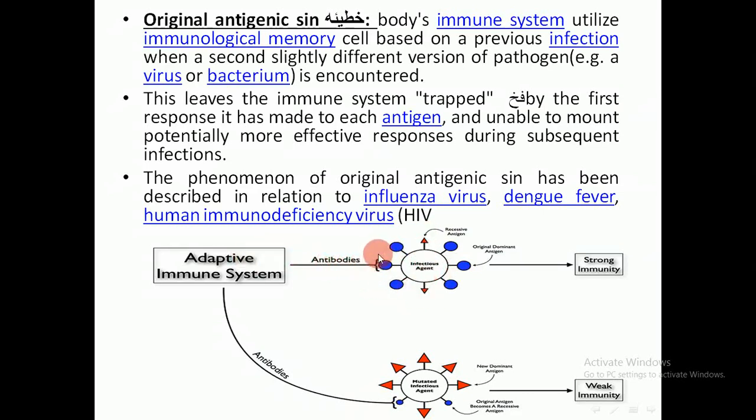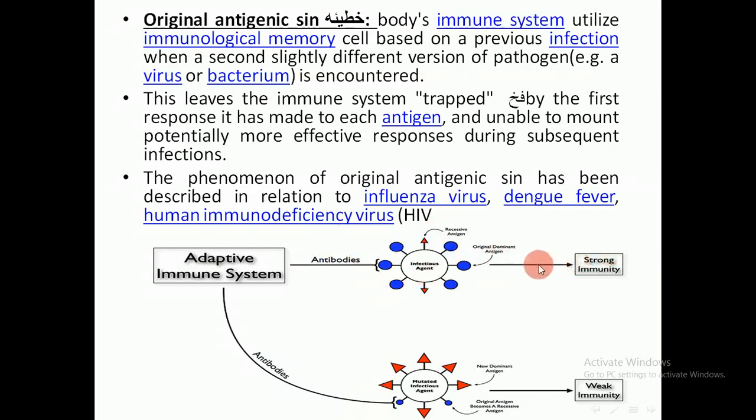So the body will form antibodies against these blue antigens, and against these red antigens. And the red antigen is recessive, because the number of this antigen on this infectious agent is little, only 2 antigens, while the major antigen, which is the blue one, is 6: 1, 2, 3, 4, 5, 6. So the body forms a large amount of antibodies against the blue one, and a small amount of antibodies against this recessive antigen.